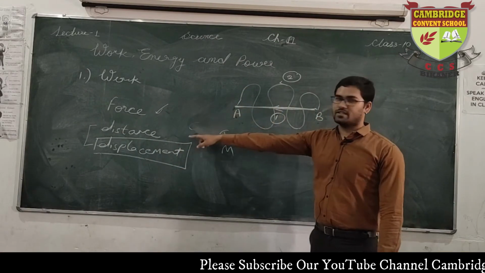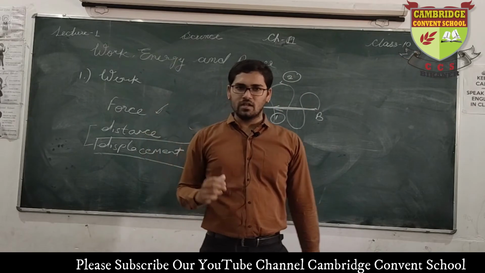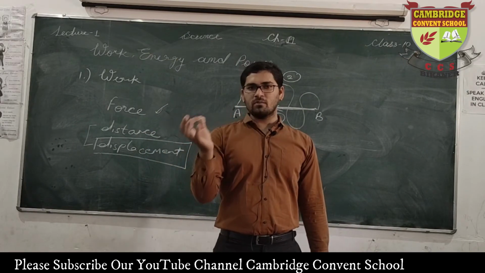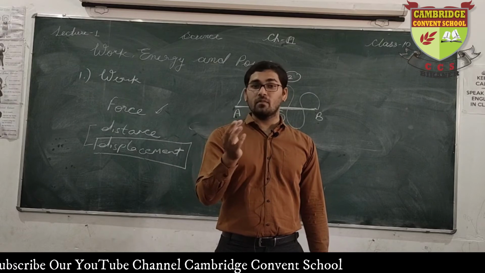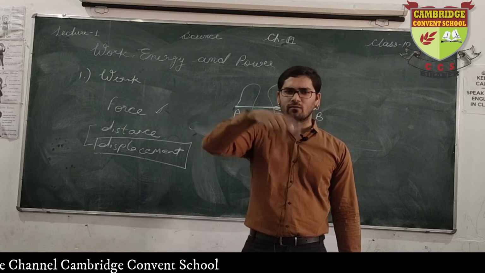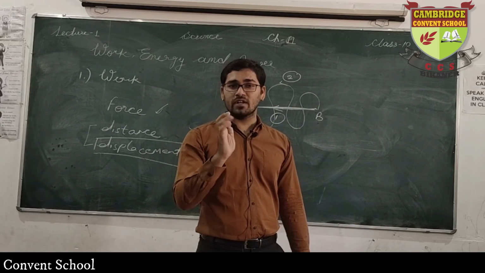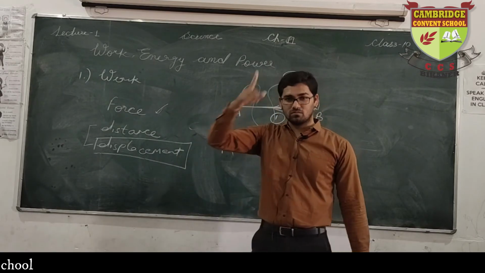This is distance. Another example: if I want to go from here to Delhi, I have 2 options, one by road and one by flight, by air. If I am going by road, definitely roads are not always straight, they have lots of turns. So if I am going by road, I am covering distance because it has turns.